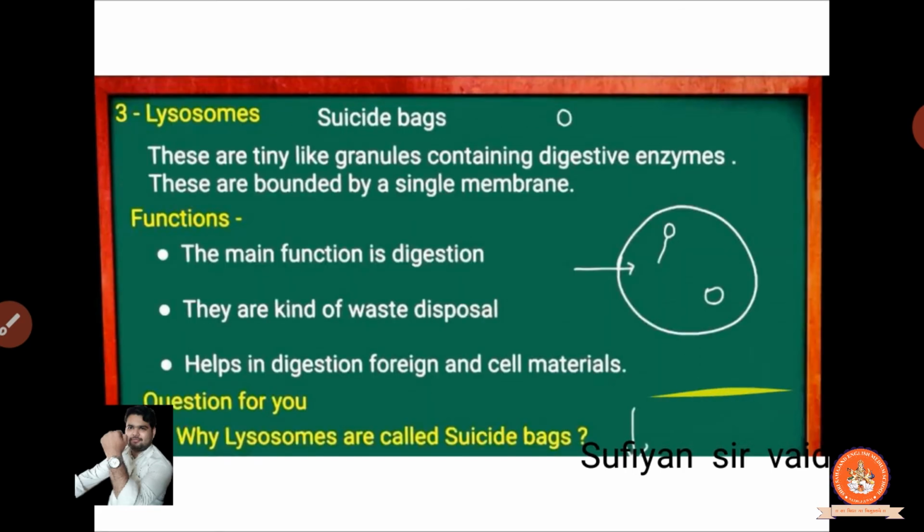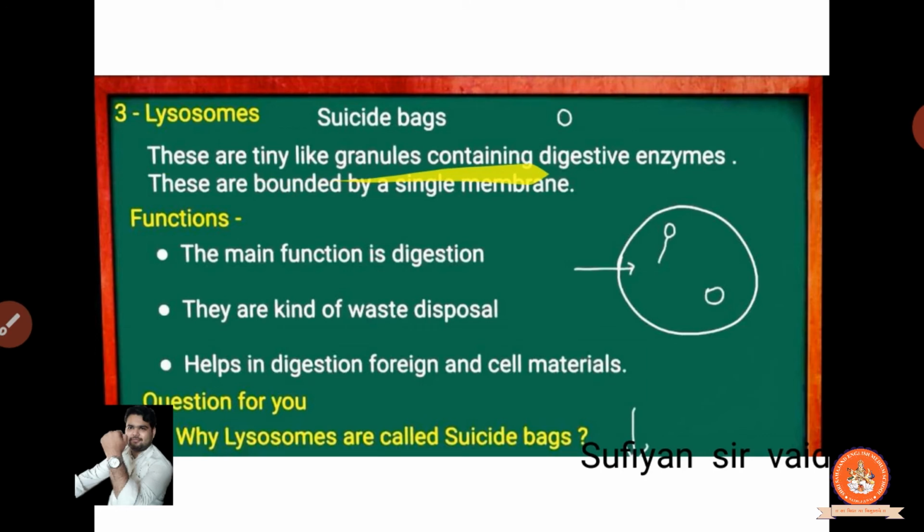Clear? Now what are lysosomes? Lysosomes are tiny granules containing digestive enzymes. In the lysosome there is a presence of what? Digestive enzymes. These are bounded by a single membrane. Only one, sir, we don't need double layer.